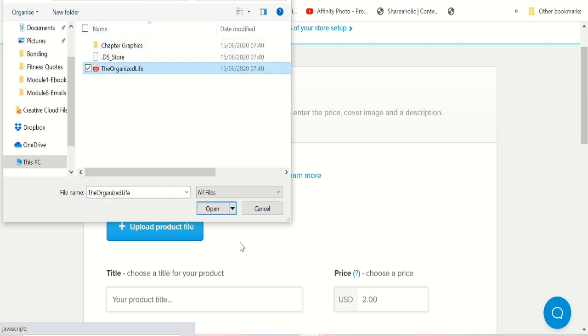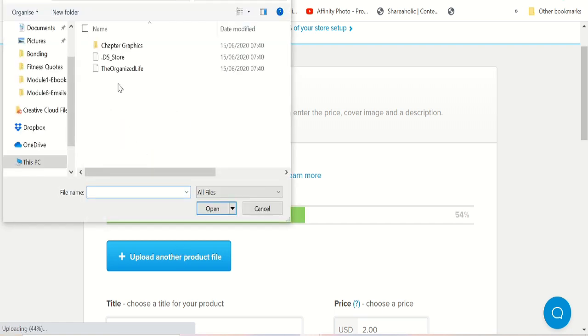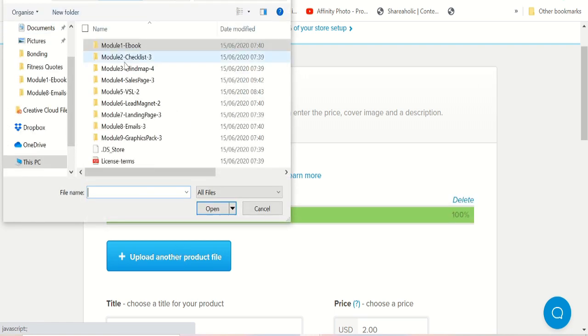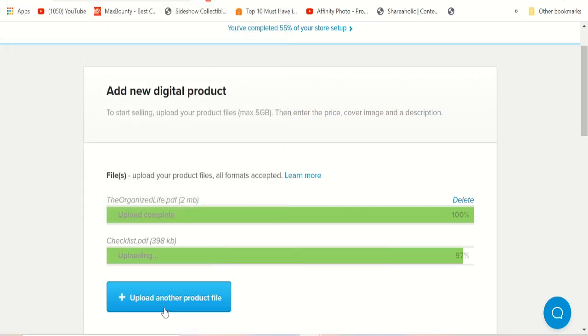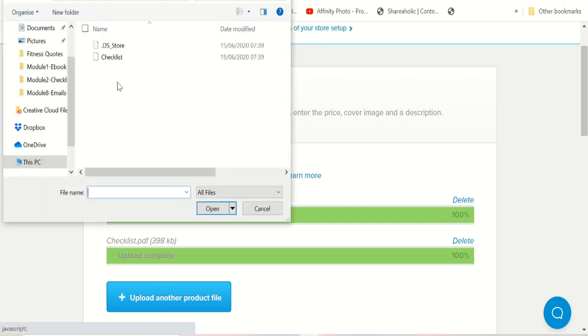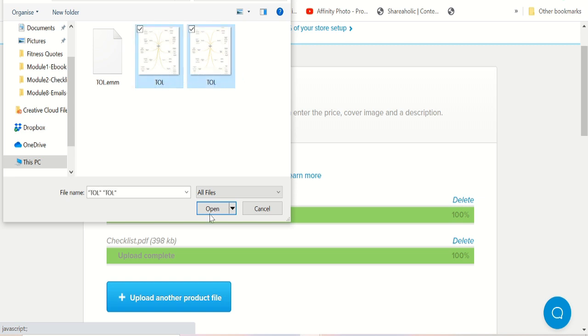First upload the ebook, then upload the bonus. Also you upload here, so it's easier. Then you need to go to the checklist and upload that checklist as your bonus. Then you also have another bonus for this ebook, a mind map. So you go there and upload that too.